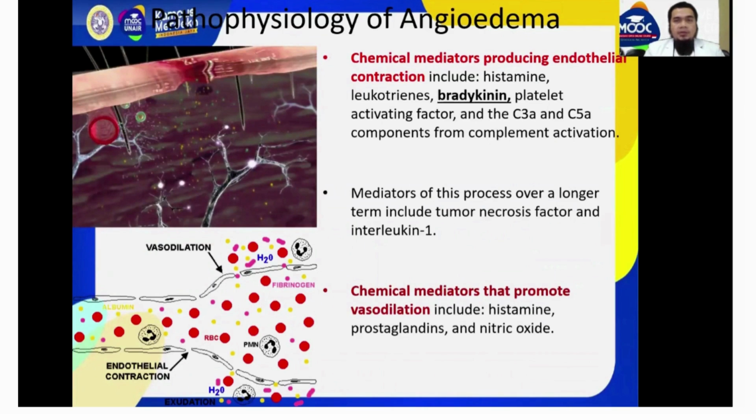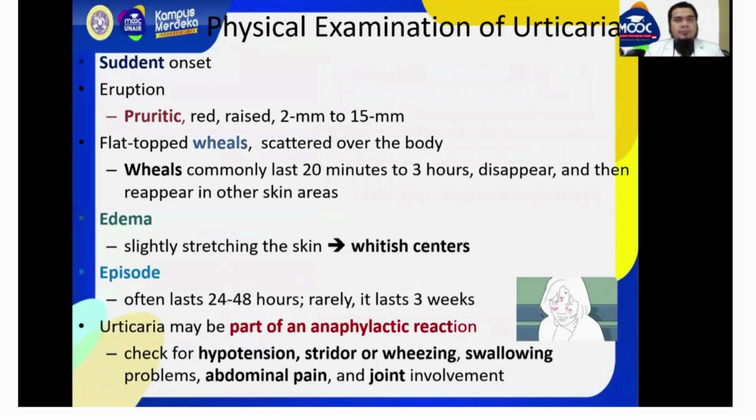Chemical mediators producing endothelial contraction include histamine, leukotriene, bradykinin, platelet activating factor, and complement C3a and C5a components from complement activation. Mediators of this process over a longer term include tumor necrosis factor and interleukin-1. Chemical mediators that promote vasodilation include histamine, prostaglandin, and thromboxane.